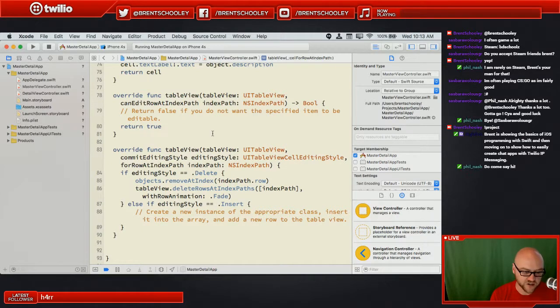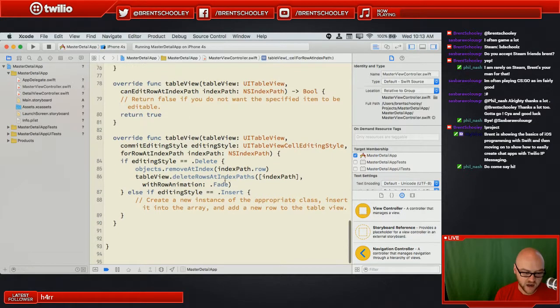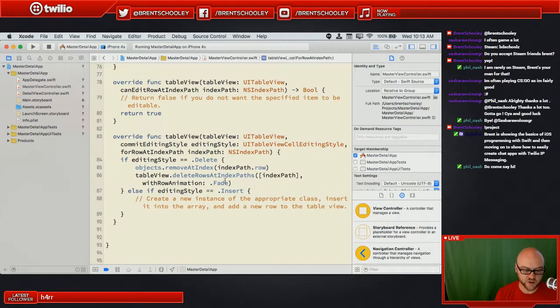This is going to allow you to edit cells. So if you return true from can edit row at index path, it's going to allow you to put the table view into edit mode. And they've set this up so that it's possible to delete or, I believe, rearrange. And we'll see that when we hop back to the application. But this is the basics of how table views work.